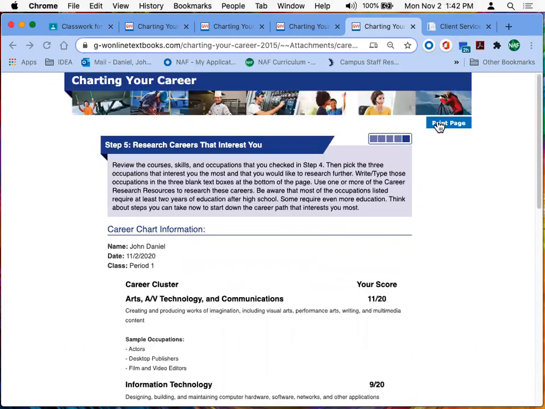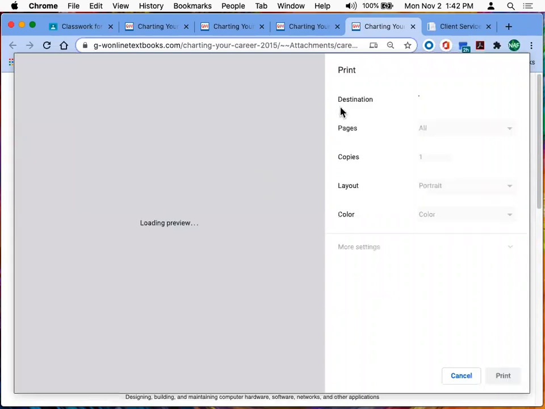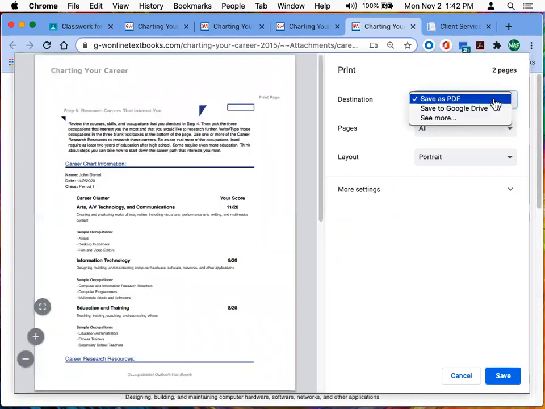Print page, and you'll see this. You know how this screen shows up, you're about to print. There's a destination area here on the right. You're going to click on the drop down, and on the second one below, you might already have a printer selected up here. There's one below that says save as PDF. That's the one you want to select in the destination.